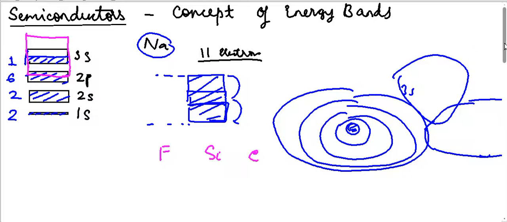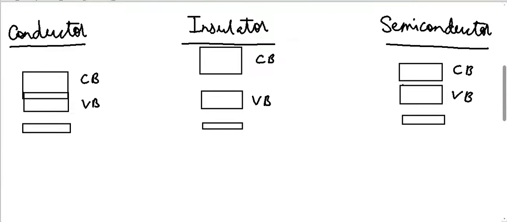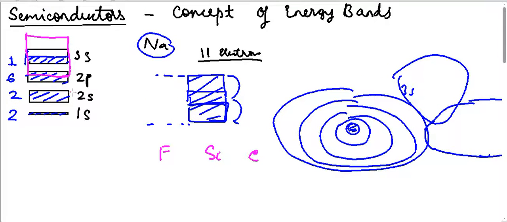Now what is not common is what we will discuss now, and it is based on conductors, insulators and semiconductors. So in conductors, we now have here an example of sodium. Okay, now let us define what is valence band and what is conduction band.